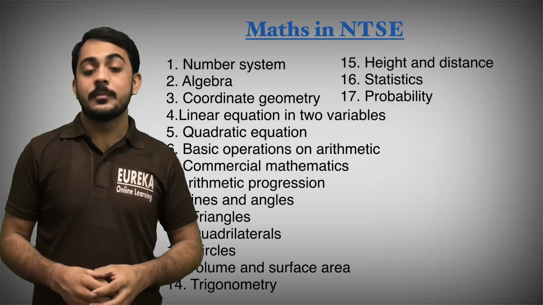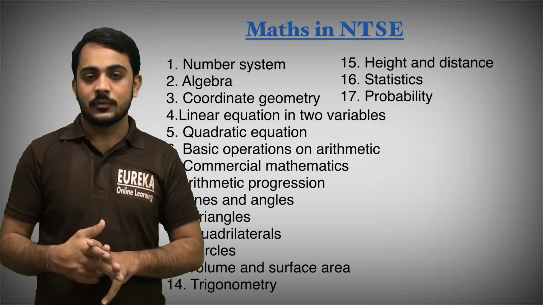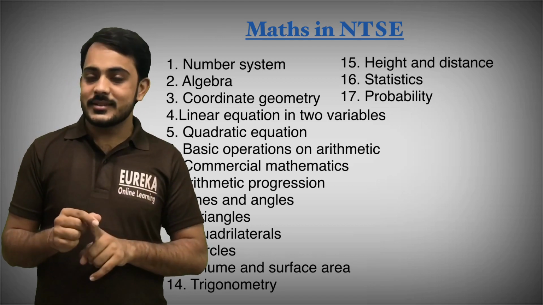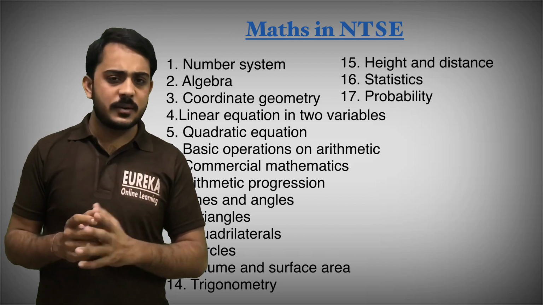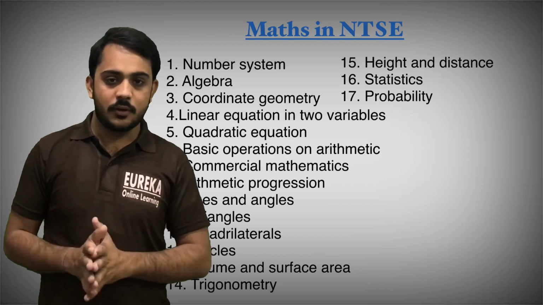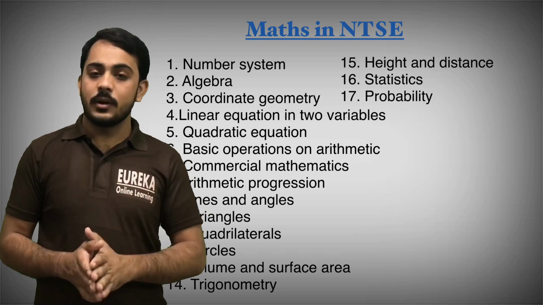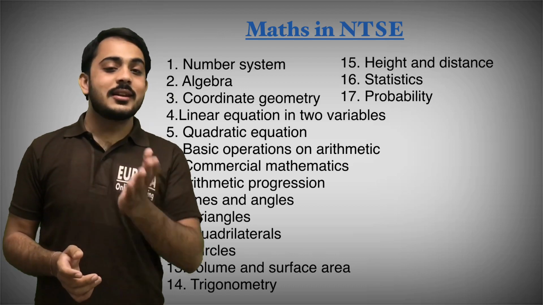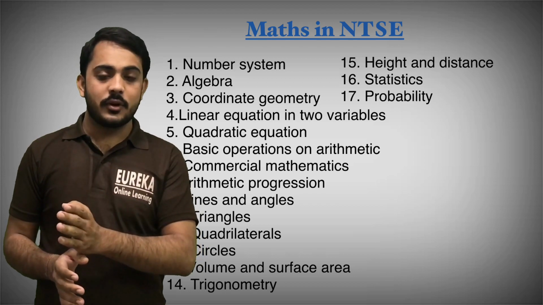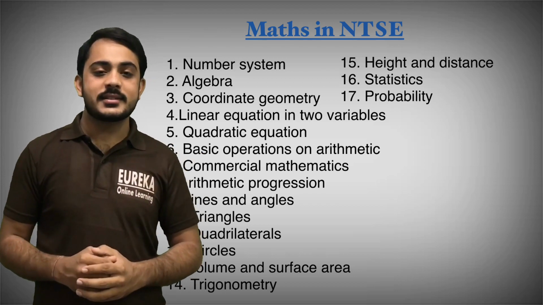The first topic is the number system. It is a mixture of all three classes, 8, 9 and 10. You studied the number system in 8th class, that is the integers chapter. I don't remember which chapter number, but you studied integers, I'm sure. In 9th class you studied real numbers. In 10th class you will also study irrational and rational numbers. All are parts of the number system. It is the longest chapter of mathematics, so I'm starting here with the number system.